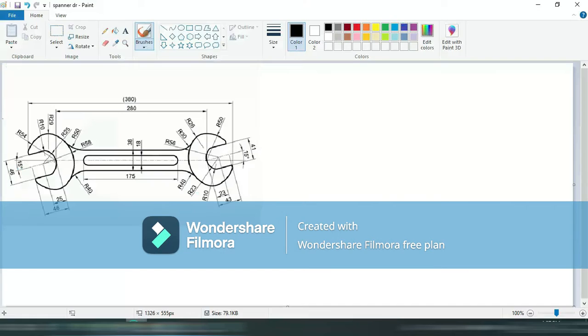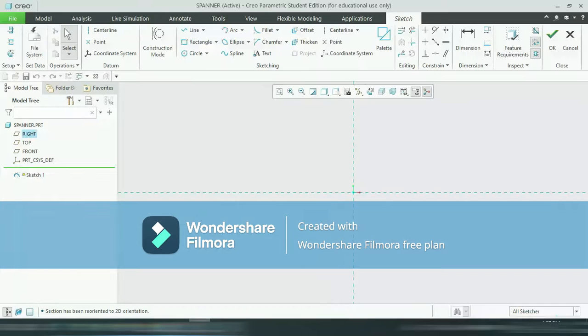Okay, so you can see here these two points are on this center line or this axis. So first we will mark these points on the horizontal axis. That's why I am drawing here center lines, this one and this one. Again I am marking this point here.